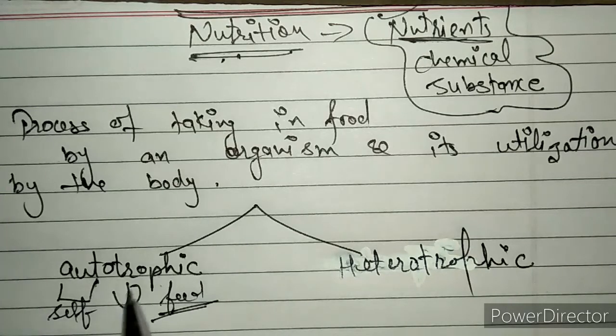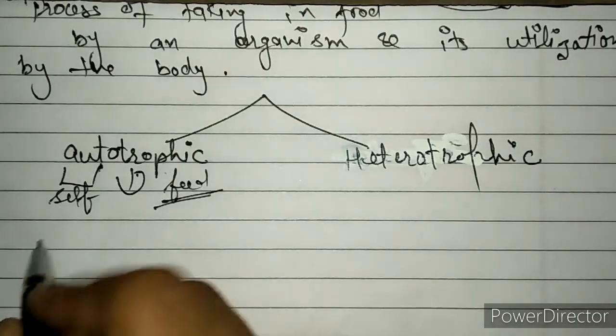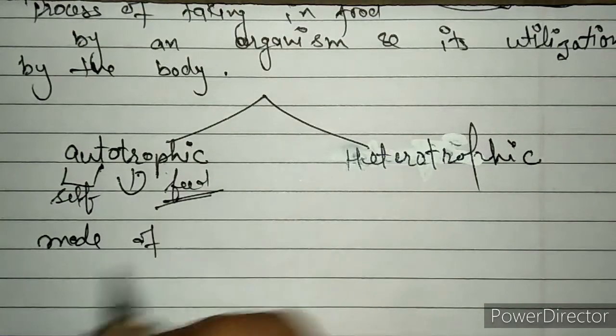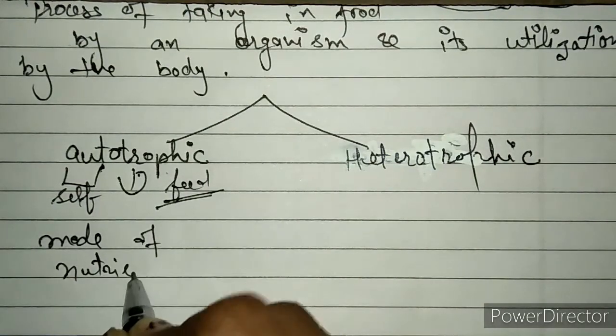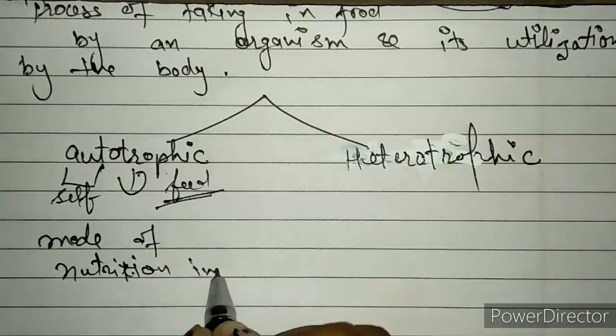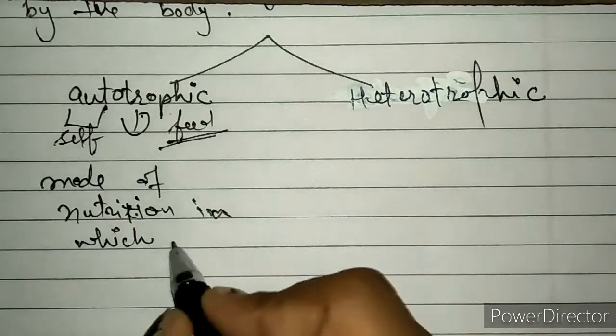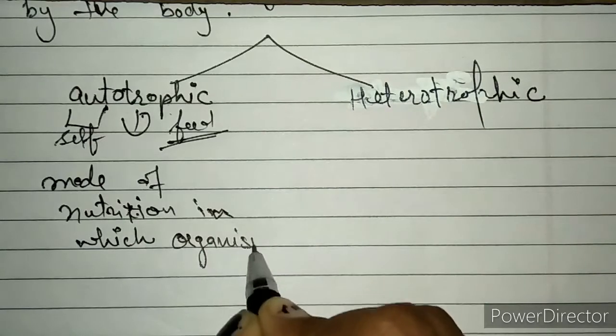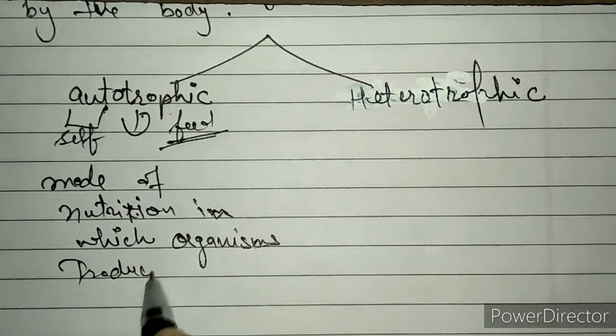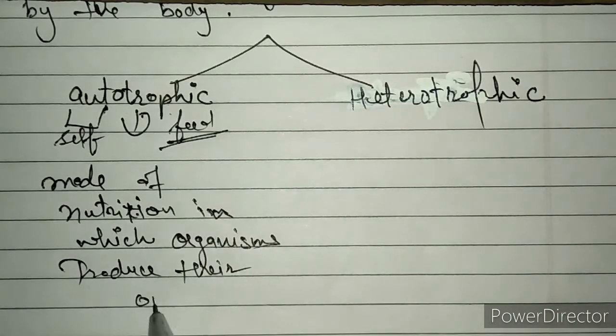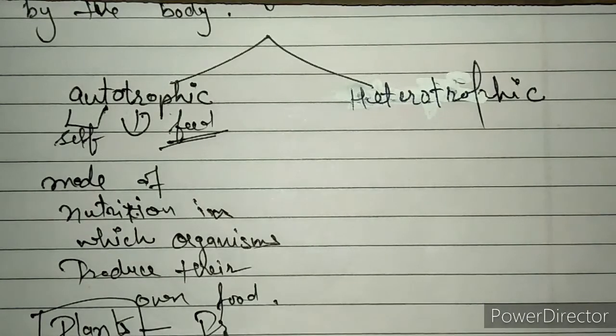So here autotrophic means the mode of nutrition in which organisms produce their own food. Example, plants. These are known as producers because they produce their own food.